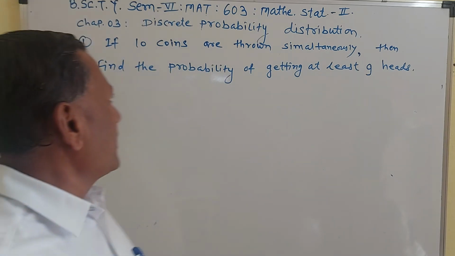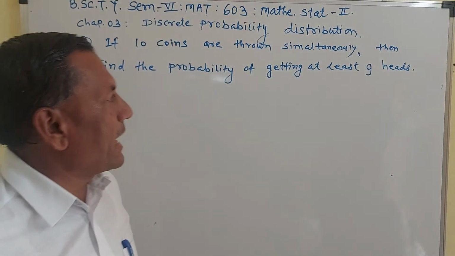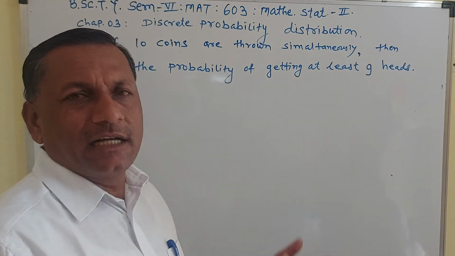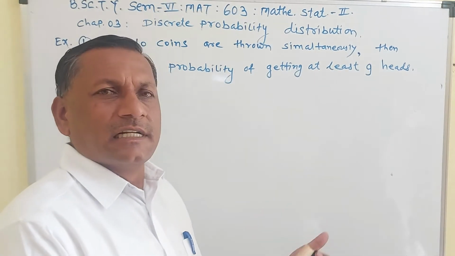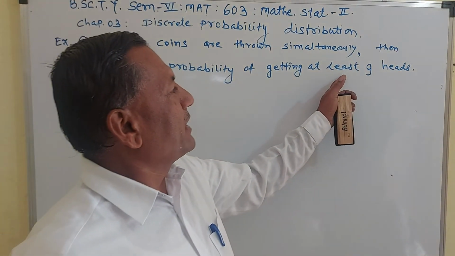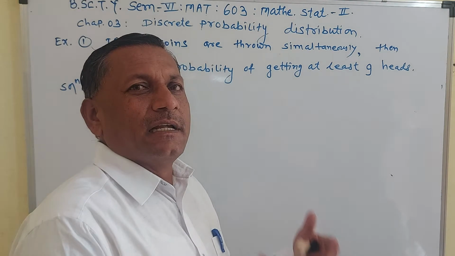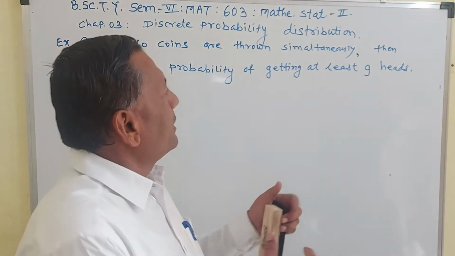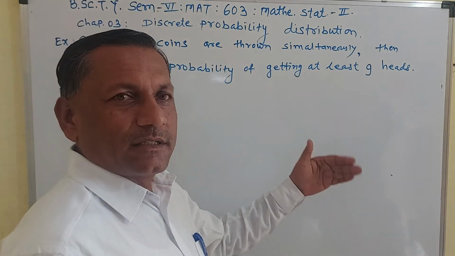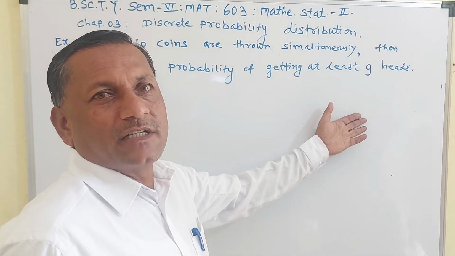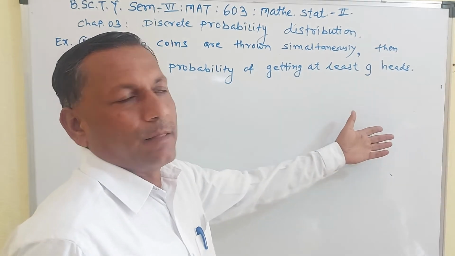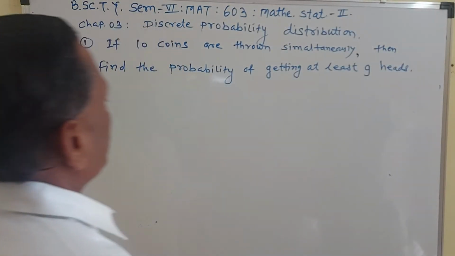So you have 10 coins and you have thrown 10 coins simultaneously, and you have to find the probability of getting at least 9 heads or 8 heads or 7 heads or 6 heads. It may be any. But here you have to find the probability of getting at least 9 heads. At least 9 means 9 getting, so in 10 coins there are 10 heads. At least 9 heads means you have to find the probability of X is equal to 9 plus probability of X is equal to 10 by the addition theorem of probability.